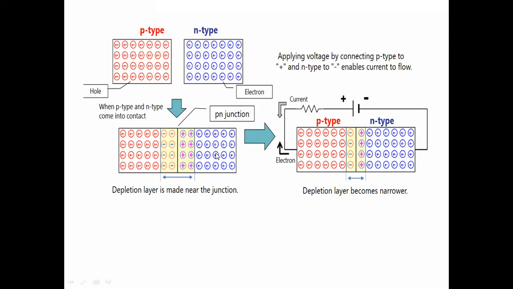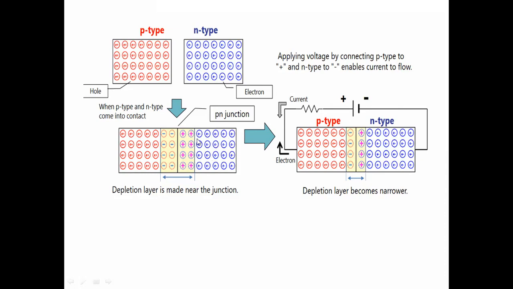movement of electrons from n-type to p-type and holes from p-type to n-type, because in the p-type the positive charge carriers, the holes, are the majority and most of the holes will be present on the p side. On the n side, most of the charge carriers are electrons. Here, due to the concentration variations, this is the positive charge carrier and this is the negative charge carrier.